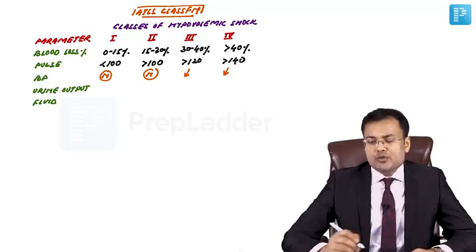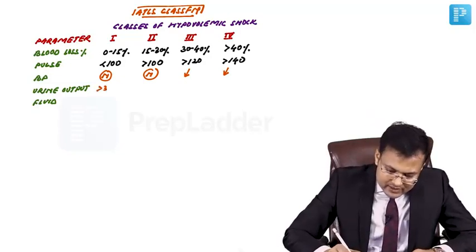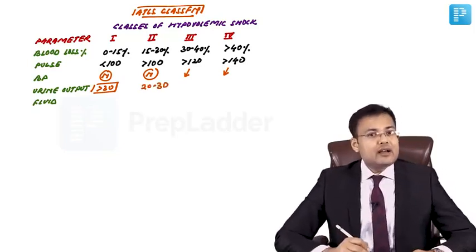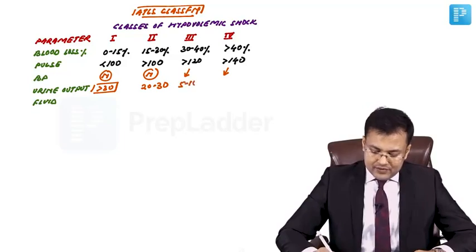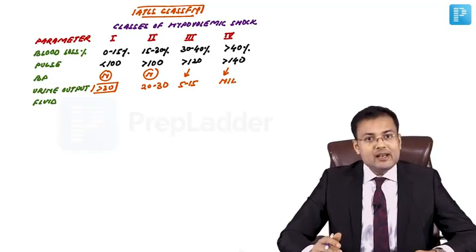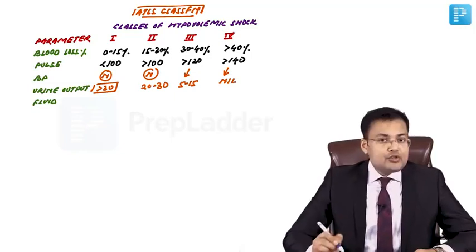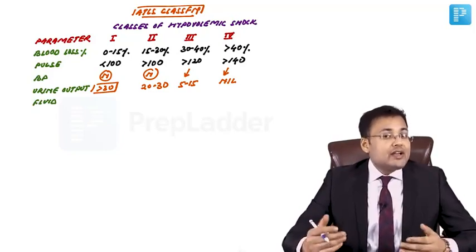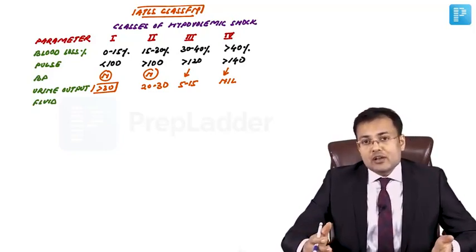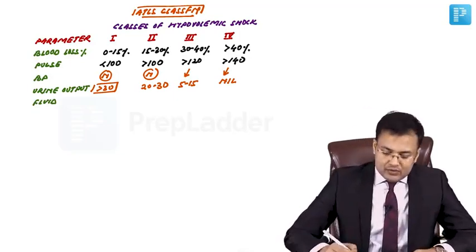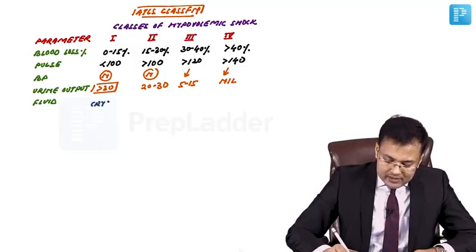If we see the urine output in class 1, it's more than 30 ml per hour. In class 2, it is 20 to 30 ml per hour. Class 3, 5 to 15 ml per hour. And in class 4, it's almost nil or negligible. Which fluid should be used for resuscitation? Hypovolemia or hypovolemic shock is because of blood loss, loss of plasma volume, loss of sodium or water. So in class 1 and class 2, we give crystalloids.